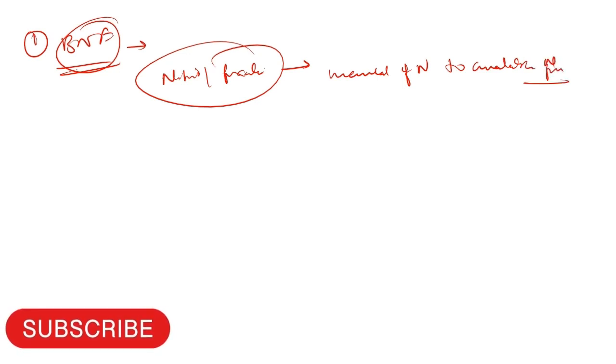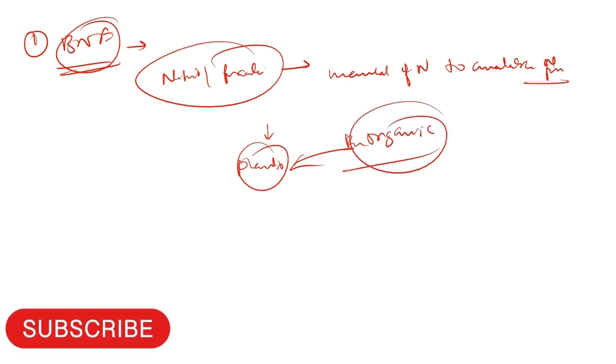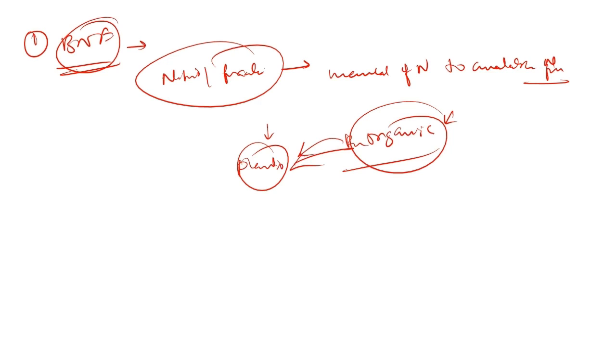As I told you, nitrogen is available in different forms in the environment, but plants cannot absorb nitrogen in all the different forms. Plants can only absorb nitrogen in the inorganic form. So all the different forms should be converted into inorganic form in order to be absorbed by the plants, and we and the animals also absorb nitrogen indirectly from the plants. Plants are the only living organisms which can directly absorb nitrogen, with the aid of microorganisms.